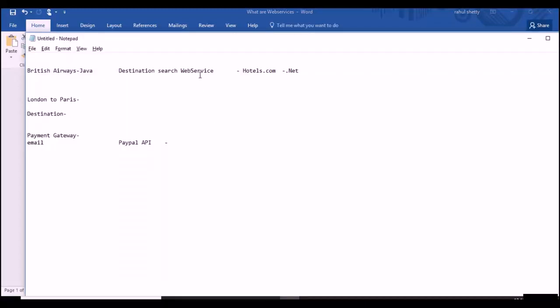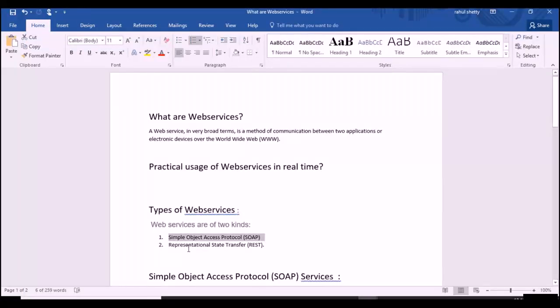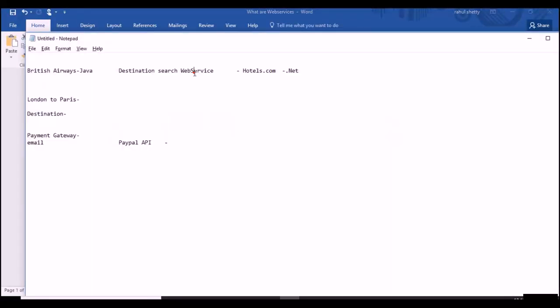And there is one more web service, which is REST. If this web service expects the data in a REST style, I cannot say REST is a protocol, but it's a REST architectural style, which stands for Representational State Transfer. If it expects in REST style and it responds back in REST style, then those web services are called REST services or REST APIs. As I said, web services are a subset of APIs. You can also use the term API instead of web service. So those are REST APIs.